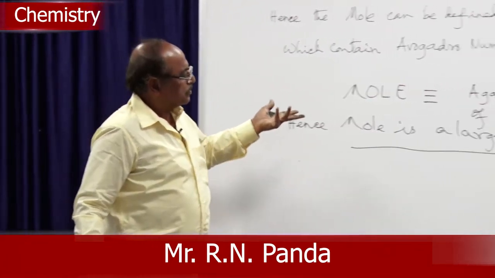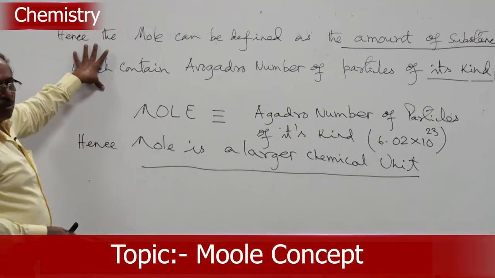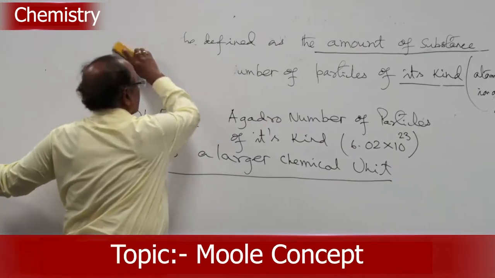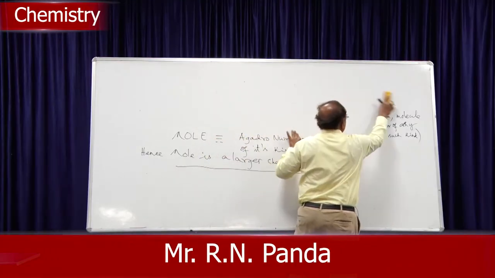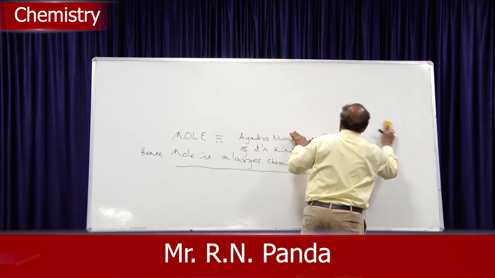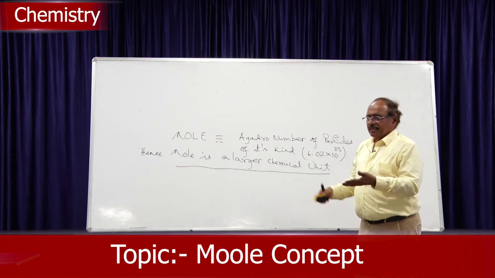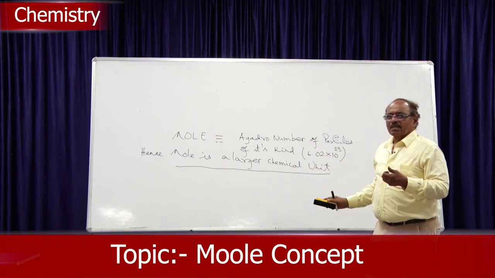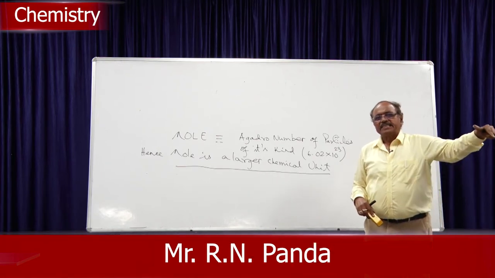So, this is the definition of mole. Now, what is its importance? Its importance is the relationship, as I was telling you, the concept. I told you the mother relates father, son, daughter, son-in-law, mother-in-law, daughter-in-law, uncle, nephew, niece, all.